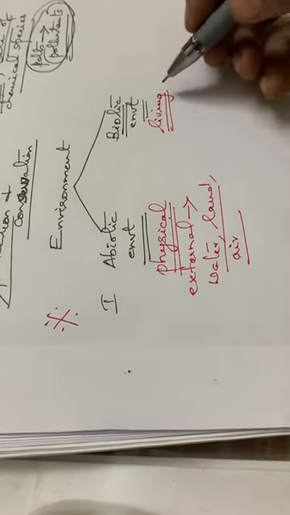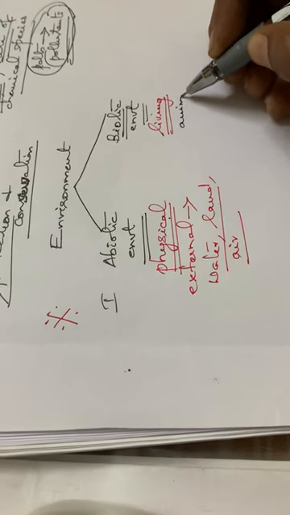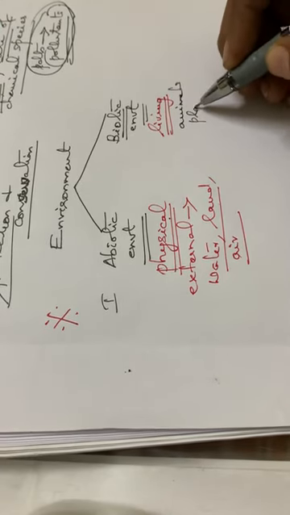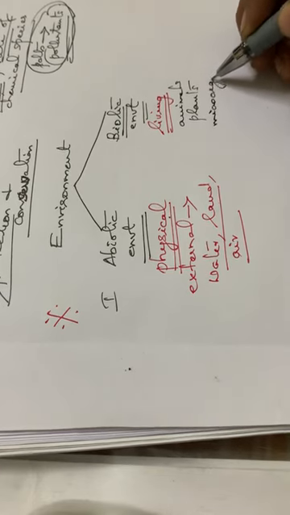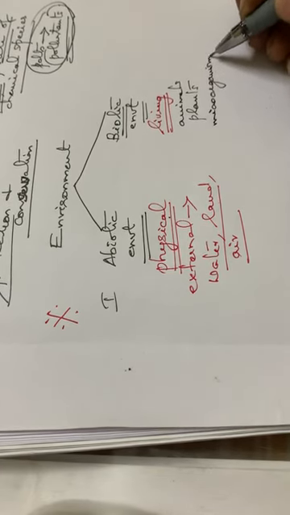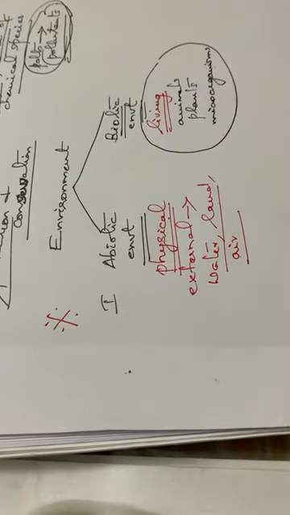And also here in the living part means all organisms. That means animals will be coming under this category. Then plants will be there. Then microorganisms are all coming under this category. So all living beings will be coming under this biotic environment.